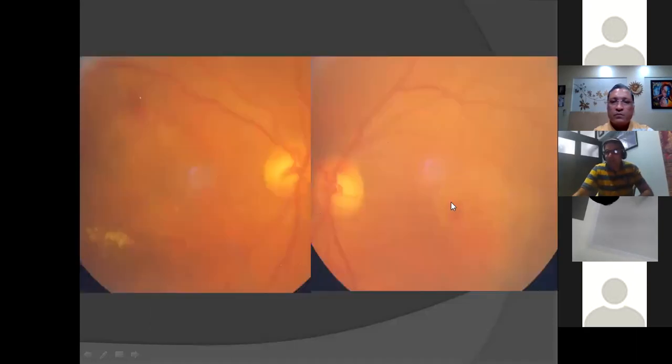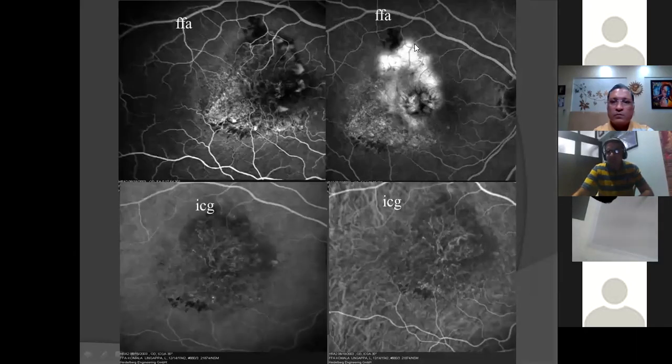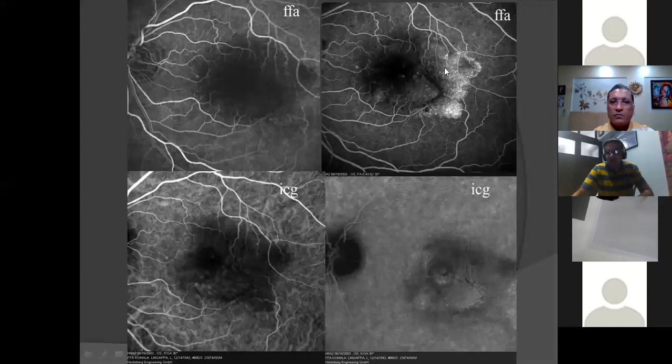Again, another example in which you can see a parafoveal hemorrhage here. Here the macula looks unremarkable. When you do an FFA, you can see the corresponding areas of hyperfluorescence. But when you do an ICG, you can see a very nice network of neovascular fronts here. Another example where the FFA doesn't show you as fine details. Again, you can see a nice network of neovascularization here, inferotemporal to the macula on ICG.